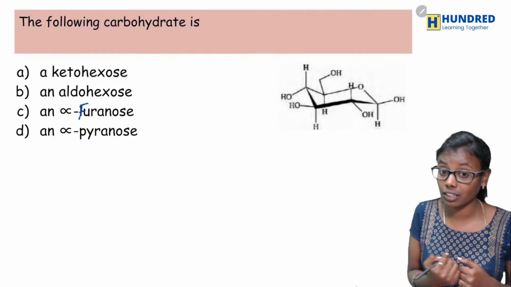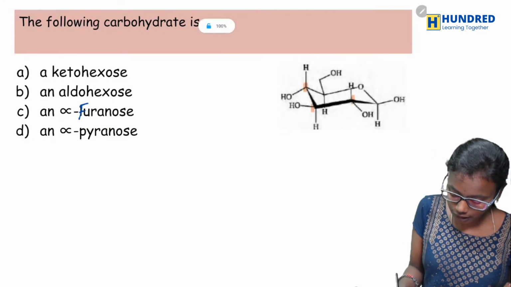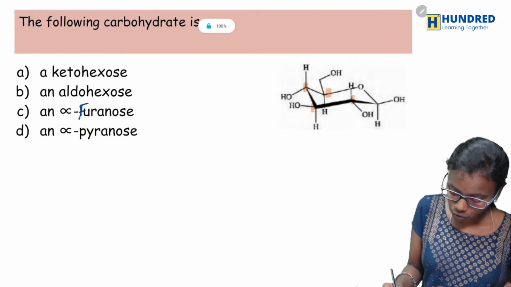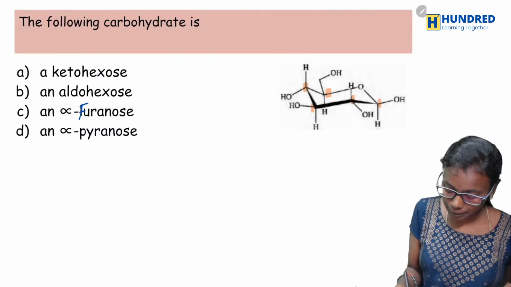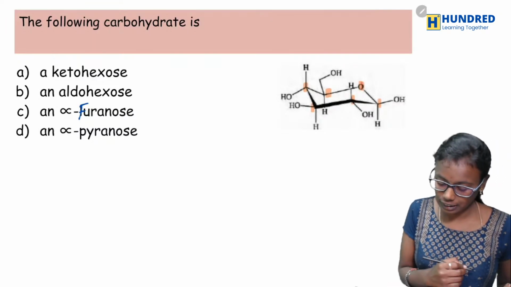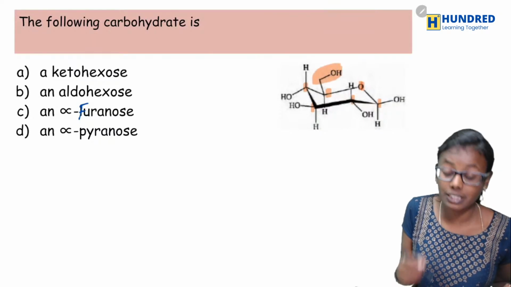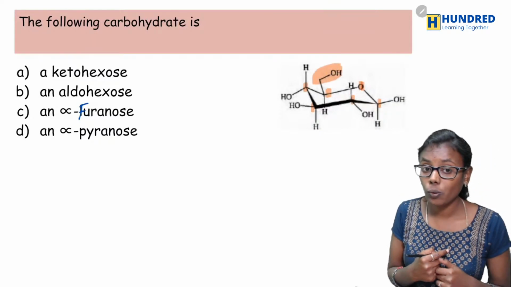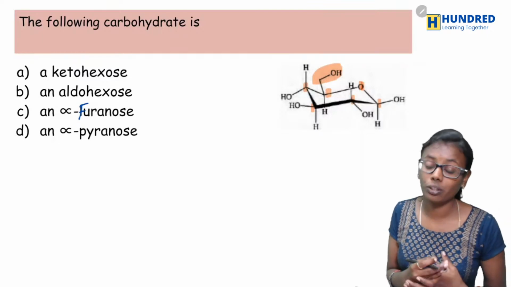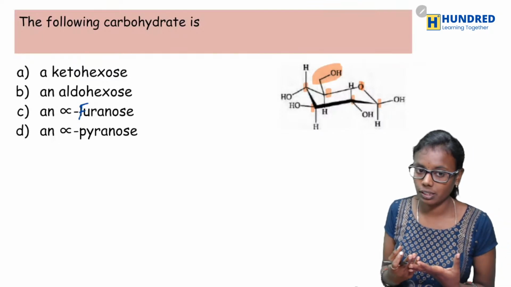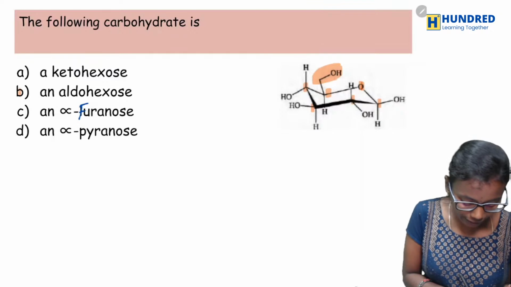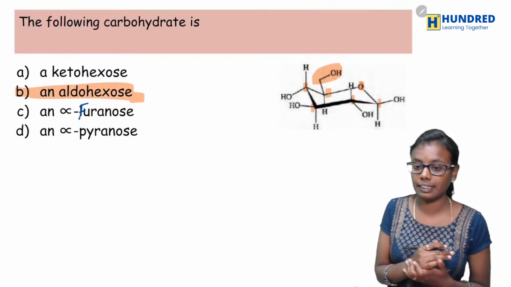See here, 1, 2, 3, 4, 5. Five carbons are there and one oxygen is there, right? And I have a CH2OH. So this is a cyclic form of what? Cyclic form of glucose, right? So glucose is an aldohexose. Option B is the correct answer.